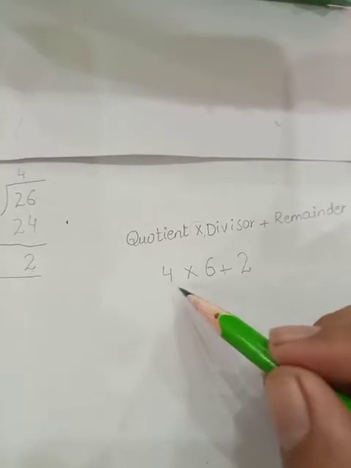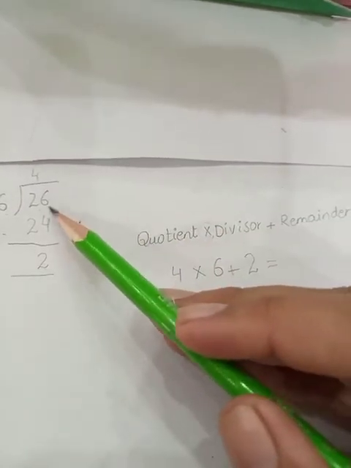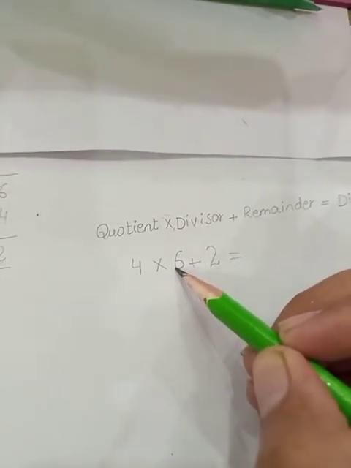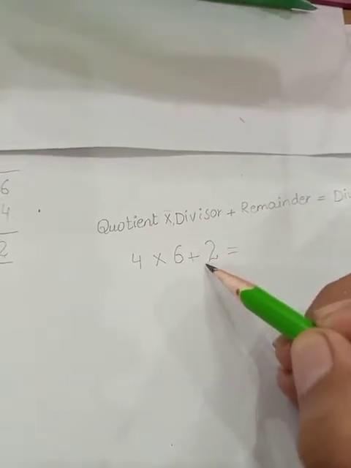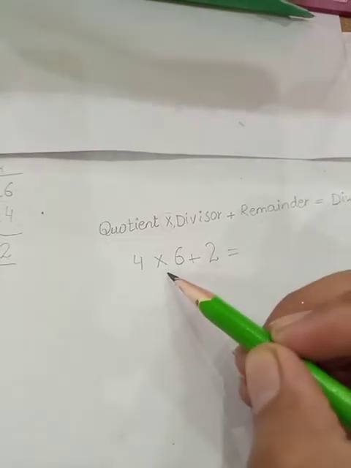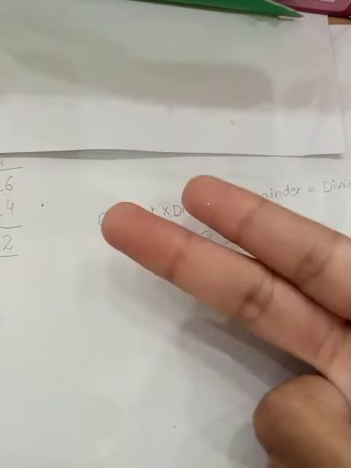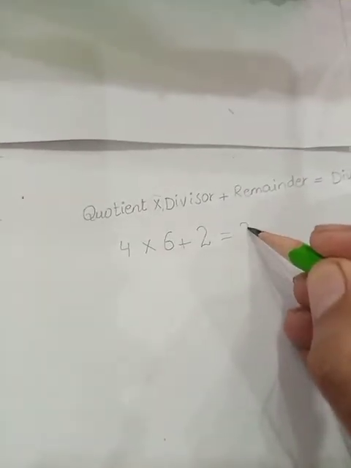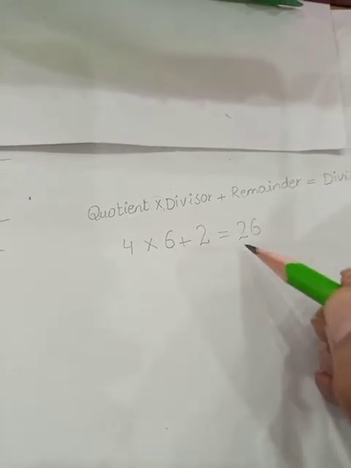And now we are going to solve it. It should be equal to the dividend. Okay, tell me, students. 4 sixes are 24. Very good. 4 sixes are 24, and now we are going to add the number 2 into it. 24, 25 and 26. We have added the number 2 into the 24, and it will be equal to 26.